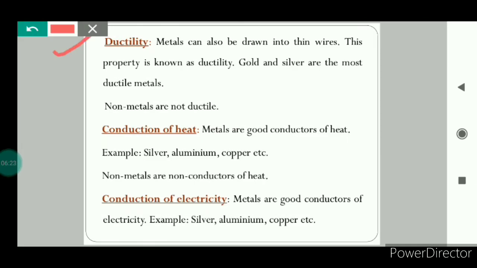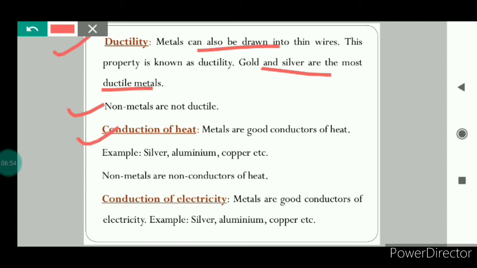Next is ductility. Metals can also be drawn into thin wires, and this property is known as ductility. Copper and aluminium wires are used for the transmission of electricity. Gold and silver are the most ductile metals. Non-metals are not ductile, and that's why we have never seen wires of coal, because coal is non-ductile. In fact, all the non-metals are not ductile.